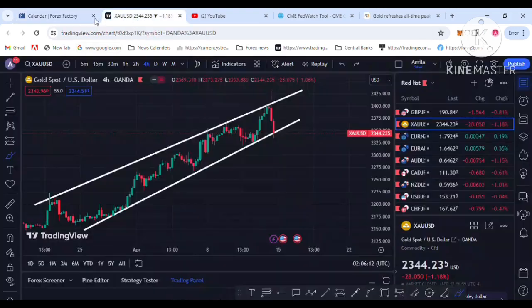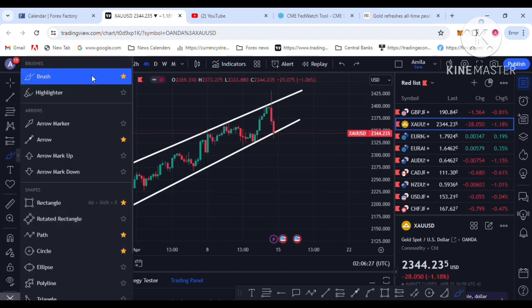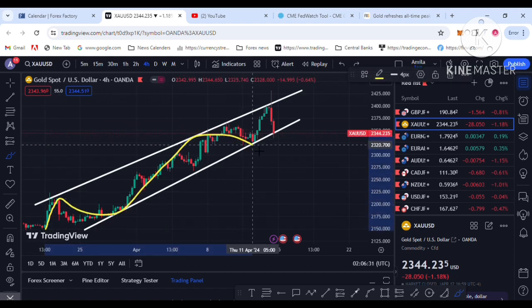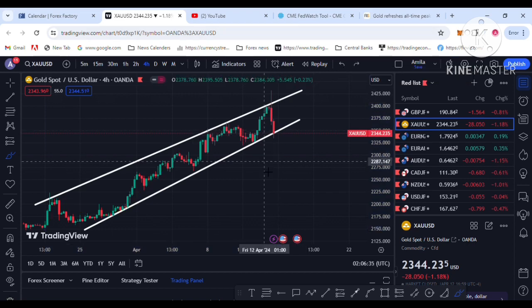So I am going to the gold chart. This is the 4-hour chart. You can see my drawn channel pattern is continuing, with price going upside. I am going to the technical analysis. What opportunity do you have next week, sell or buy? This channel pattern is continuing to the upside. Price is at the last trend line.